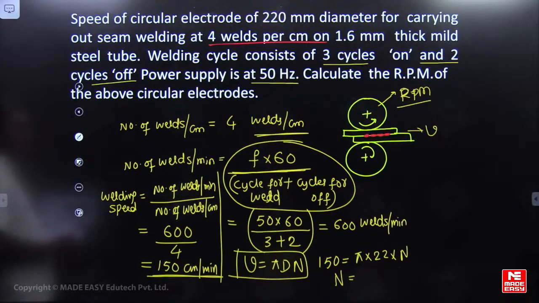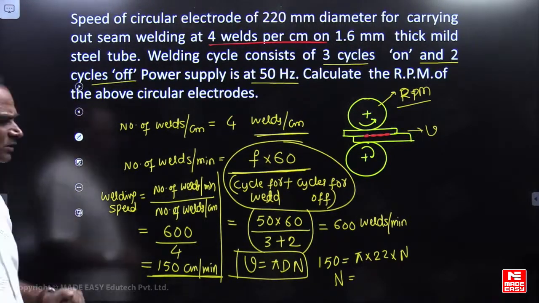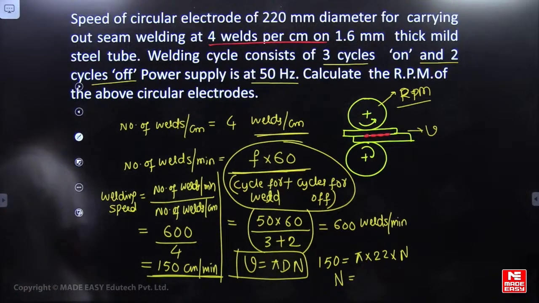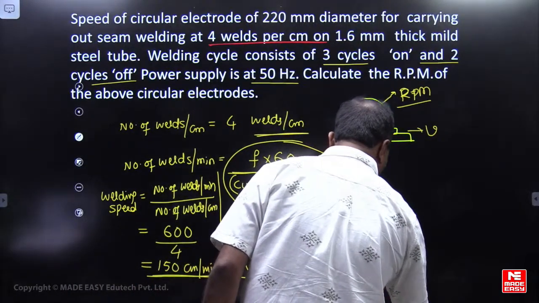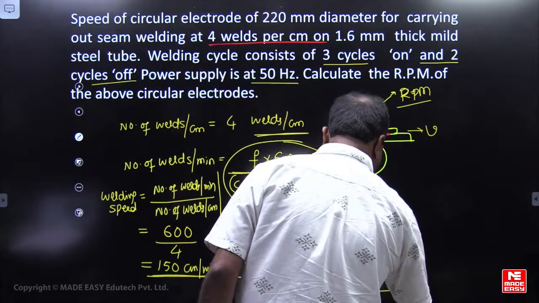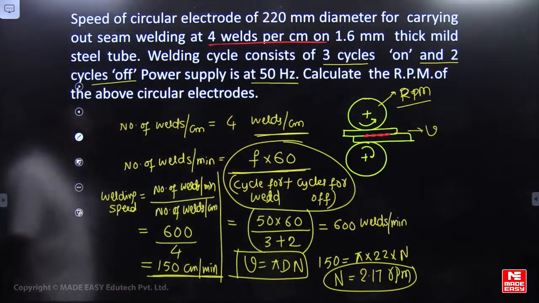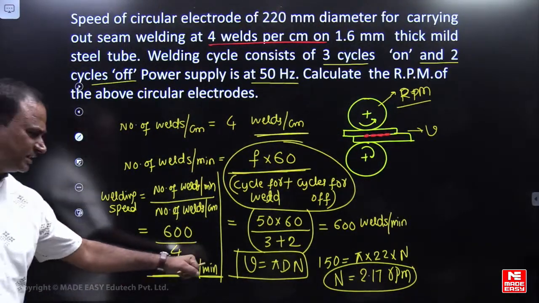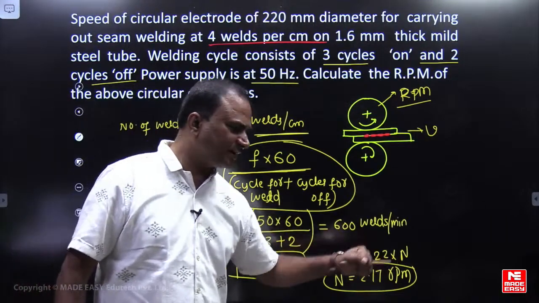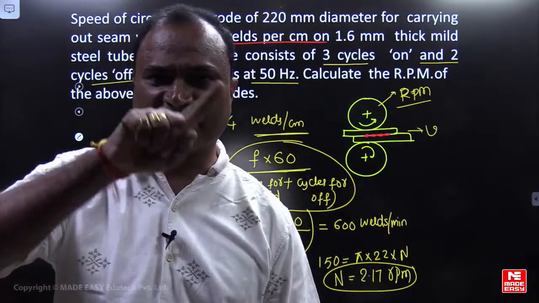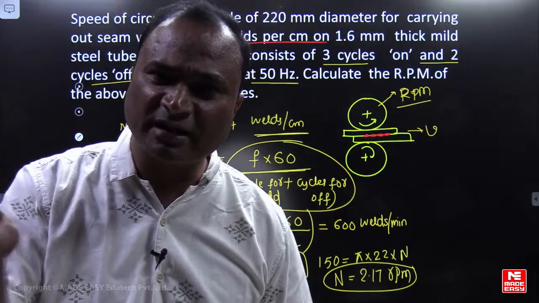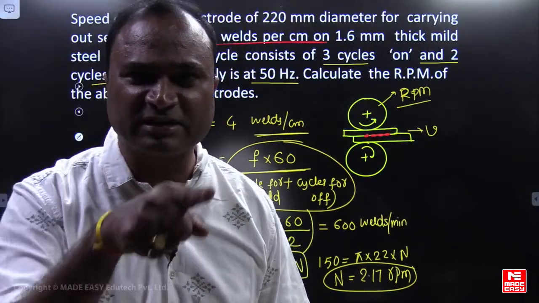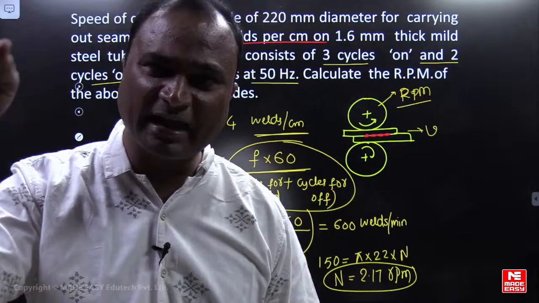D is the diameter of the roller. N is the rotational speed of the roller. So N value will be equal to 2.17 RPM. Centimeter per minute, na, this you are getting RPM 2.17. So the roller is rotating at a rate of 2.17 RPM. Clear?